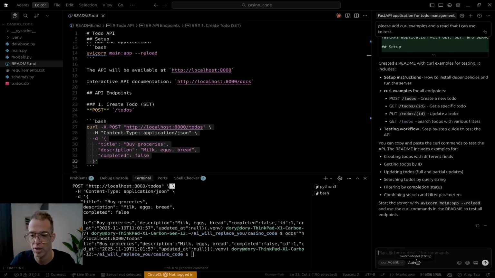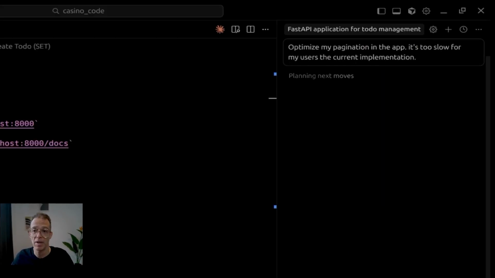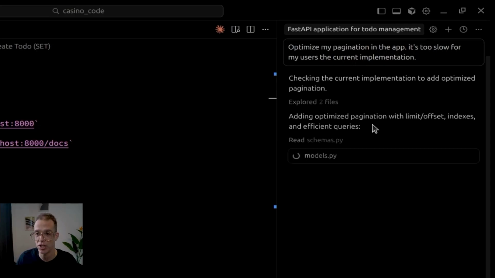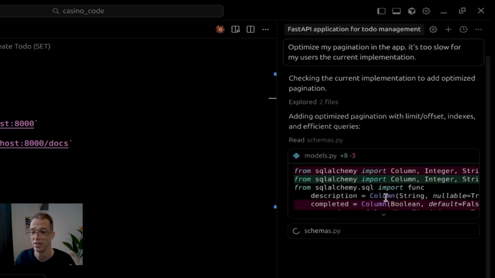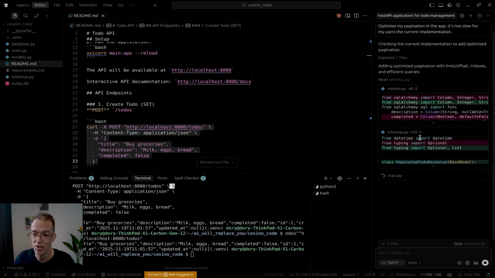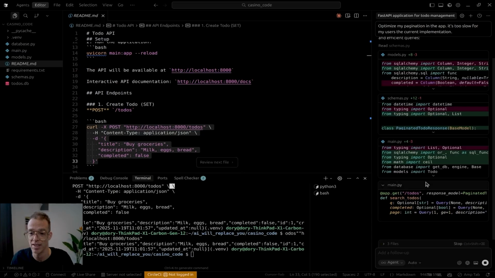Now I'm going to ask it some questions about this code, or ask it to do certain things. For example, let's say that I wanted to optimize the pagination. Adding optimized pagination. So now it's going off, it's creating indexes, it's changing the database structure, which would require migration, which we don't have. It's starting to add all sorts of code around pagination where it should have said, you don't have pagination. Would you like to add pagination?